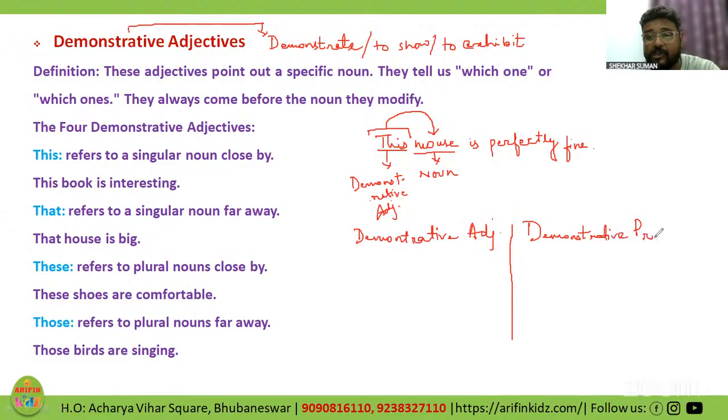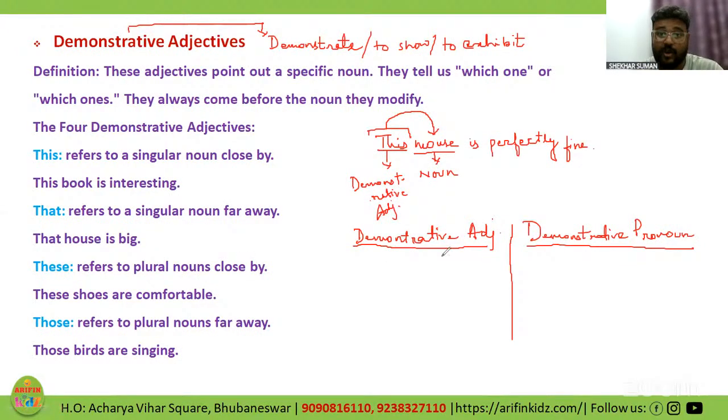Because there might be questions where they may twist the question, and they will ask you to identify the adjective where it will be used as a pronoun. So you will get confused, right? So we need to really know the differentiation between a demonstrative adjective and a demonstrative pronoun. Whenever there is a demonstrative adjective, it will always be followed by a noun, right?